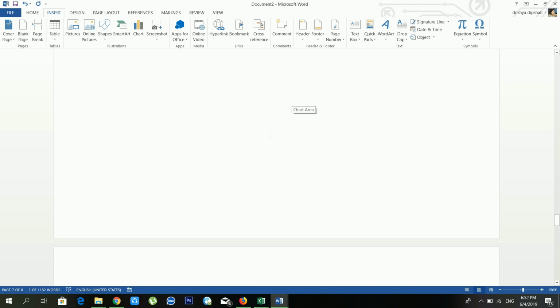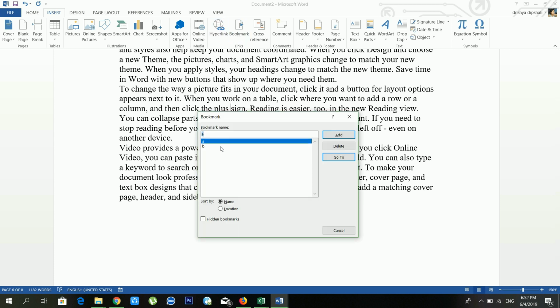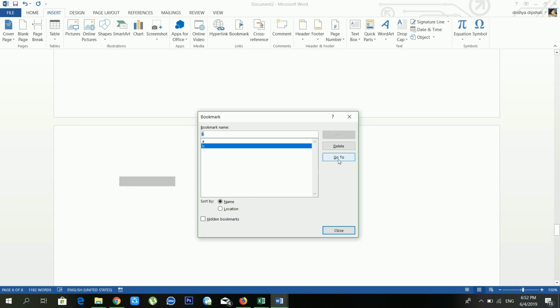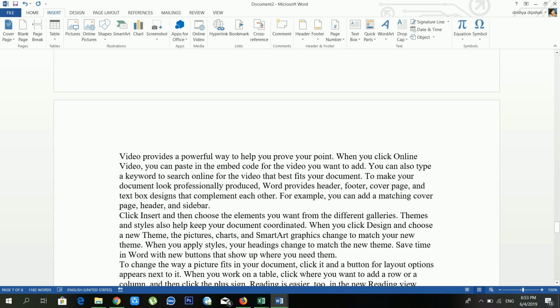Now see, I'm on page number 6, right? If I go to Bookmark and I want to go to bookmark B, in that case I click Go To. See, now I'm on page number 7, right? So it's the benefit of bookmarks.